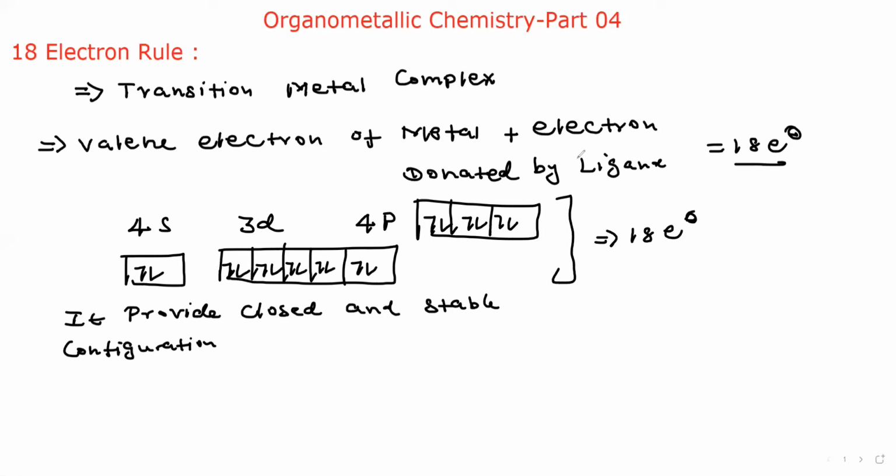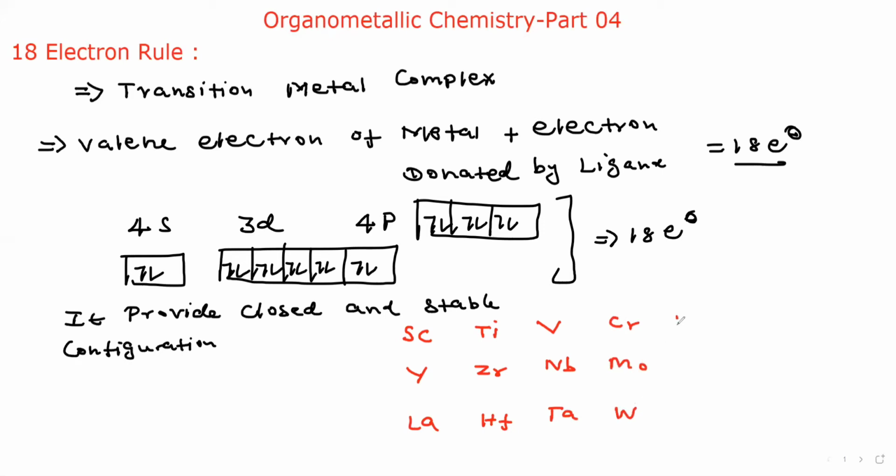Now we are going to discuss some metal atoms. Please note, very important. Scandium, yttrium and lanthanum, one series. Similarly titanium, zirconium, hafnium. Then vanadium, niobium, tantalum. Then chromium, molybdenum, tungsten.